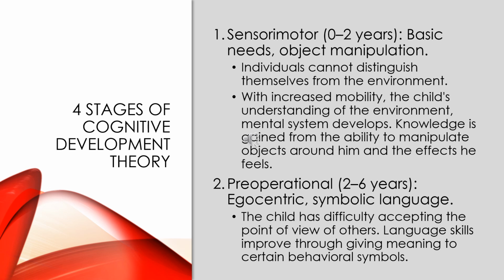Next theory is cognitive development theory from Jean Piaget, a Swiss psychologist who studied how children develop thinking and reasoning abilities over time. His theory outlines how children's thinking evolves in stages, each characterized by different ways of understanding the world. The first is sensorimotor, 0 to 2 years.